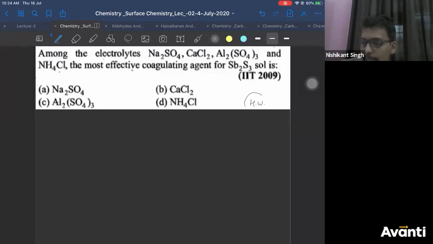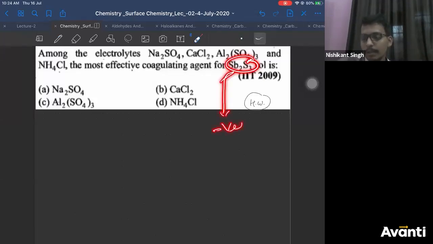See, even in IIT, the question was asked directly. In 2009 the question was asked directly: antimony sulfide is what charge colloid? I had told you the table, right? It is a negatively charged colloid. But check the cations, whichever has more charge.